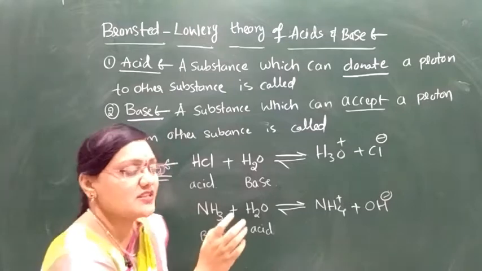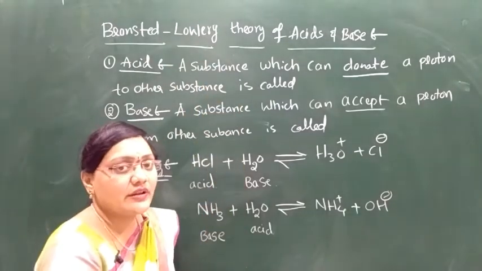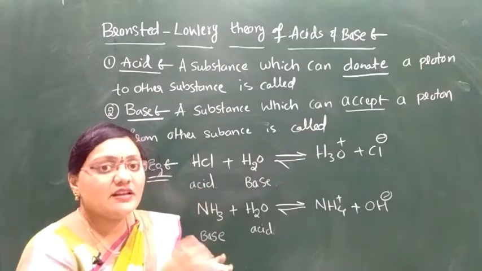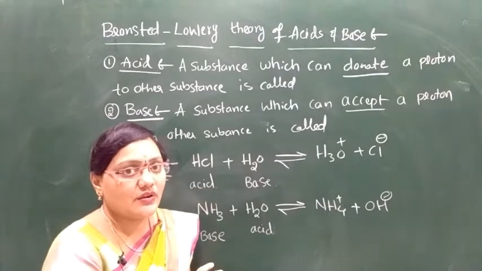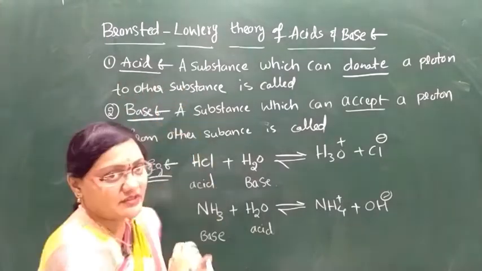These are the definitions of the Bronsted-Lowry acids and bases. The Bronsted-Lowry theory dates from 1923.